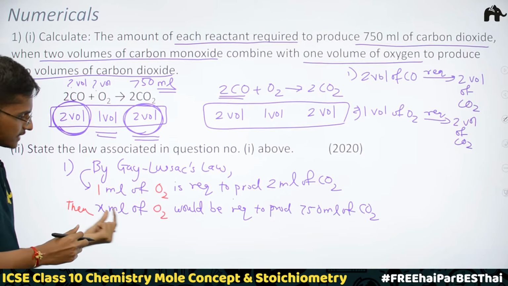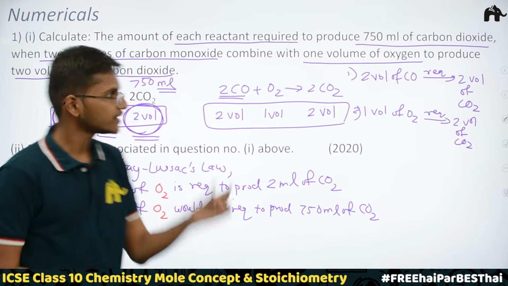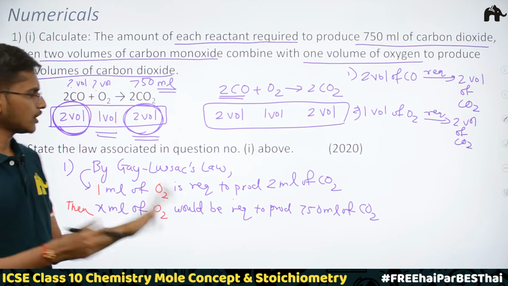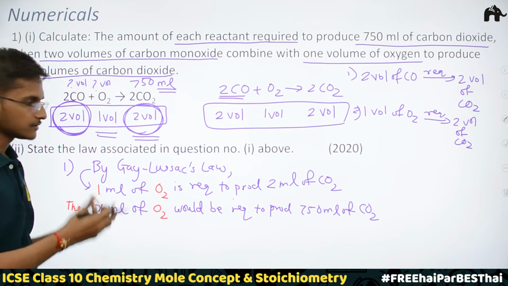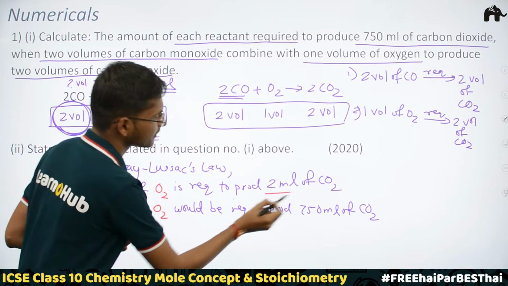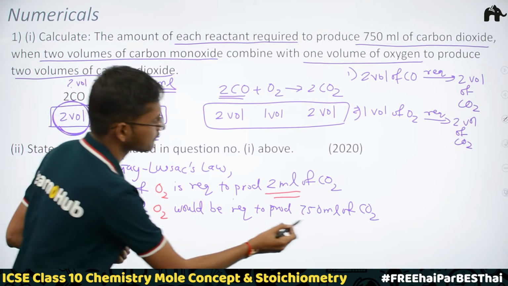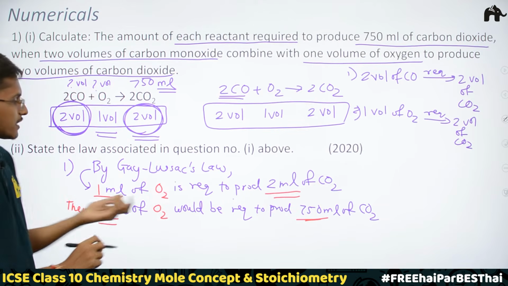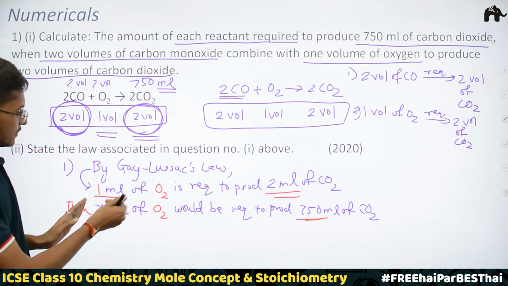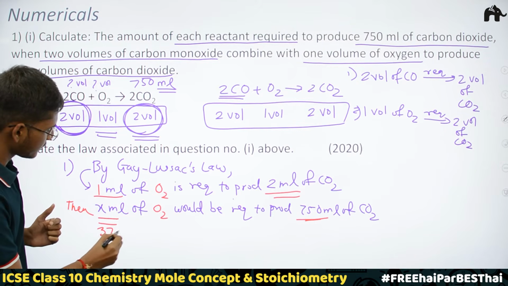So we can say that x ml of oxygen would be required to produce 750 ml of carbon dioxide, right? Now we just have to find the value of x and our job is done. See here, 1 ml is giving us 2 ml. So how much ml would give us 750 ml? If you are smart enough, you would directly tell that this x would be half of 750, right? It would be 375 ml.